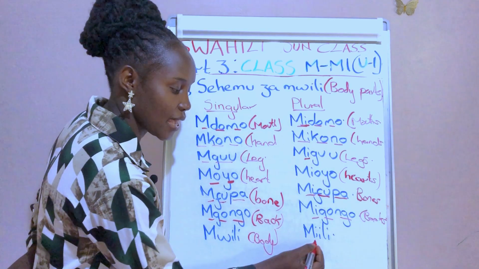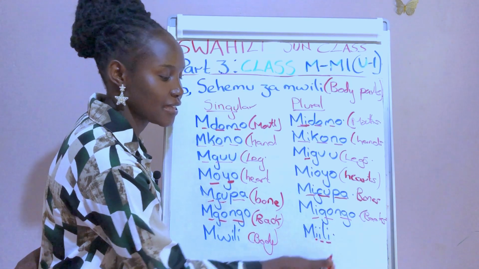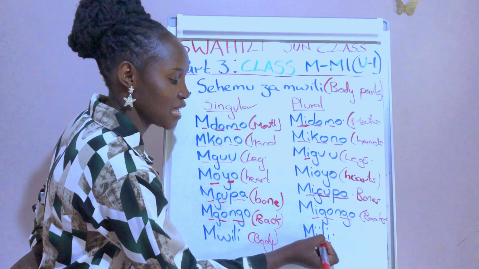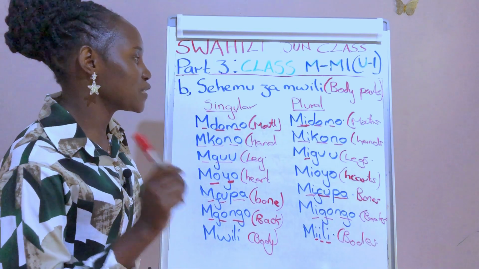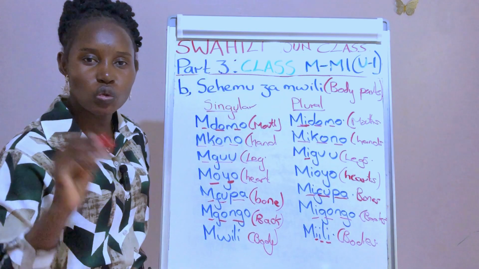When there are many we say mili, miili. Don't say mili. It is miili, miili for bodies. So let's move to our group C category in part 3 of class mi, u, e.